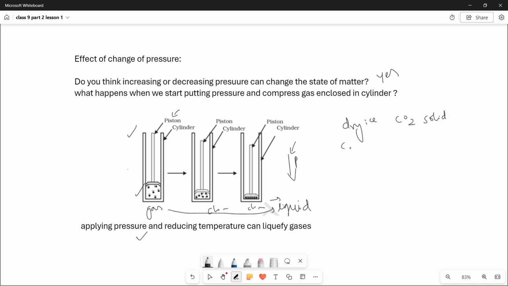CO2 gas is taken in a cylinder. You apply a certain pressure, around 214 to 17 bar. If you increase the pressure on CO2 in the cylinder, it will directly convert into CO2 solid. The particles in CO2 gas come so close that CO2 gas is directly converted into CO2 solid. Have you seen this dry ice anywhere, which has a temperature of minus 78 degrees centigrade?